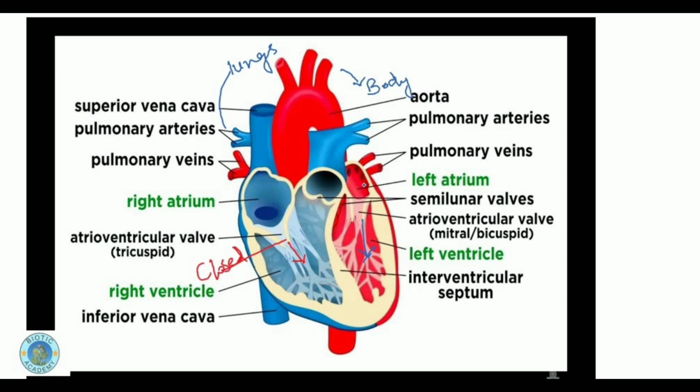Now this is the journey of the heart, and in this way the blood will keep on flowing throughout the body. After oxygenation, the blood will come back towards the heart through the pulmonary vein. It will enter into the heart through the pulmonary vein. Now this is how the journey completes. The 4 chambers are separated from each other through a muscle, the interventricular septum, that separates the right side of the heart from the left side. This is how the structure of the heart has been created by nature, and it keeps the blood flowing.